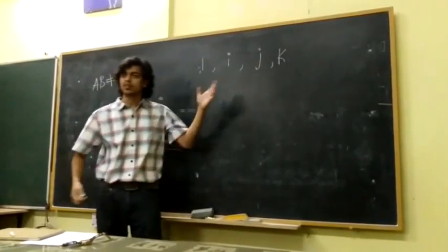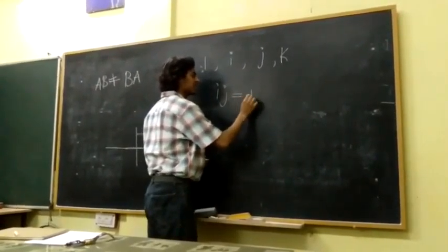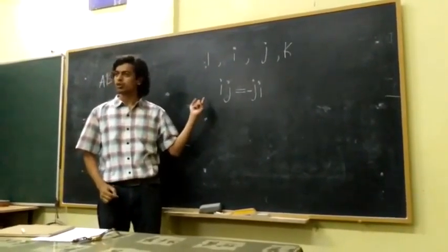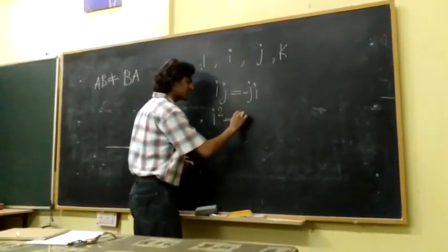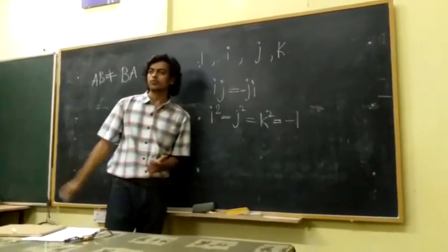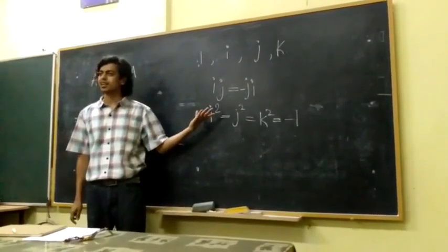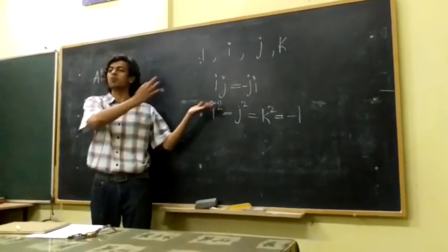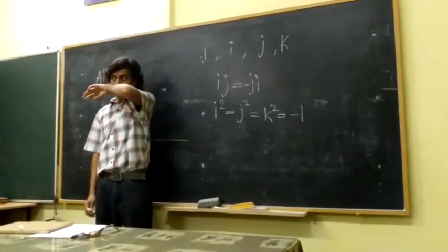With this particular set, we add the condition ij equals negative ji, so that it's not commutative anymore. ij is not ji. And I say i squared equals j squared equals k squared equals negative 1. This is a special condition. Originally, we had only i squared as negative 1 in our complex numbers, right? But I said, oh, how does it matter? I'll just add more numbers with squares as negative 1. Let's see what happens, right?